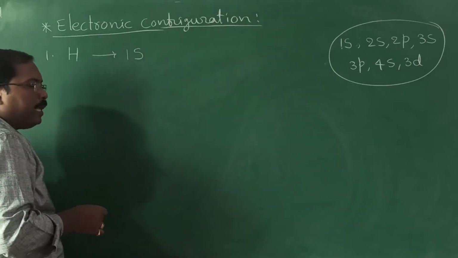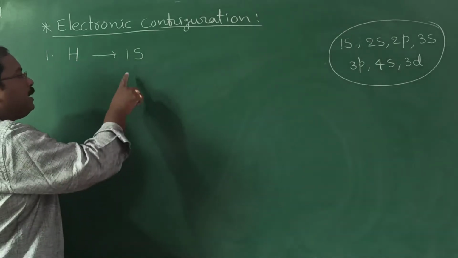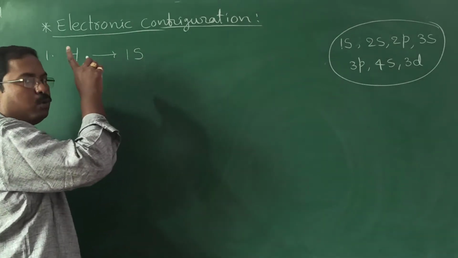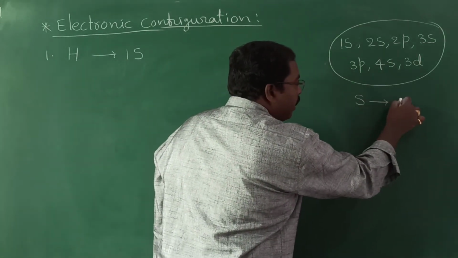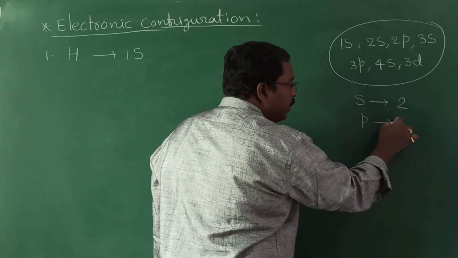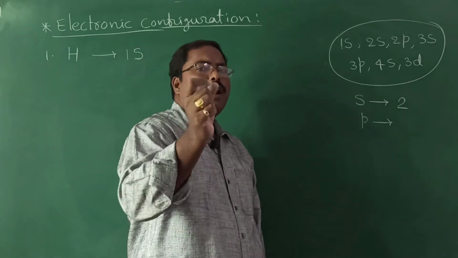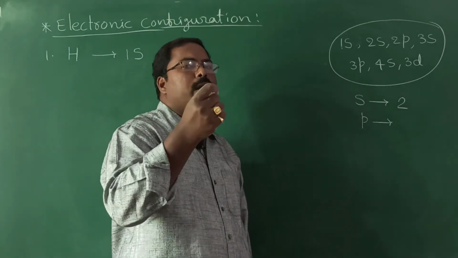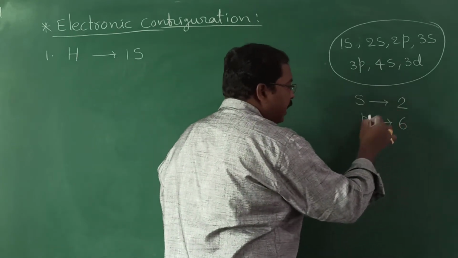First orbital is the 1s orbital. So the electrons first enter into the 1s orbital. The capacity of the s orbital is 2 electrons. A p subshell can accommodate, by the formula 2 into 2l plus 1, 6 electrons.